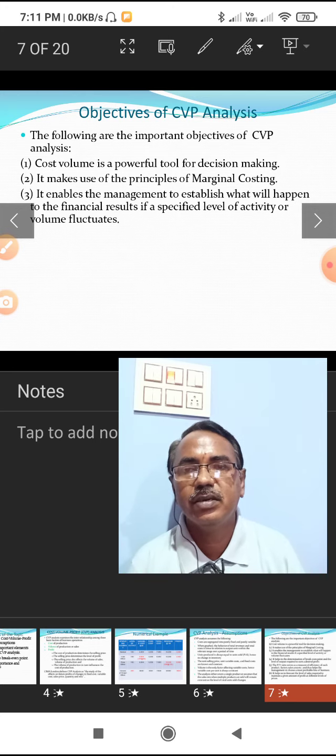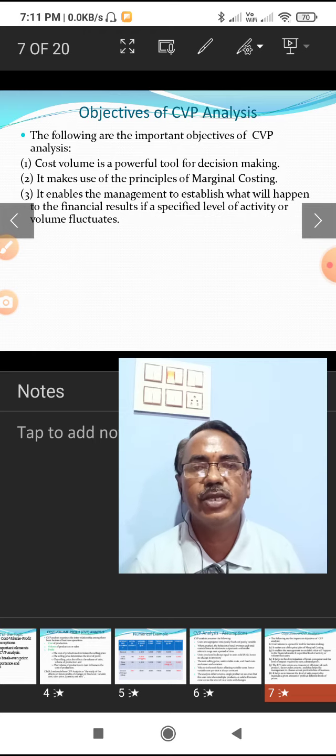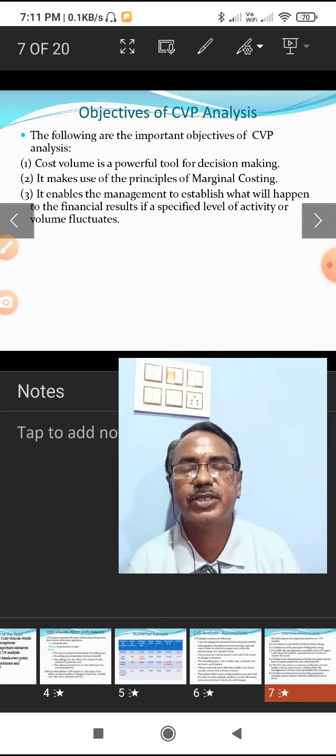Next, it enables the management to establish what will happen to the financial results if the specified level of activity or volume fluctuates.